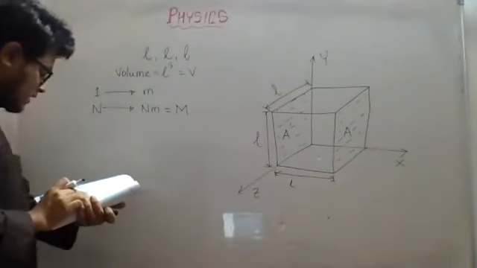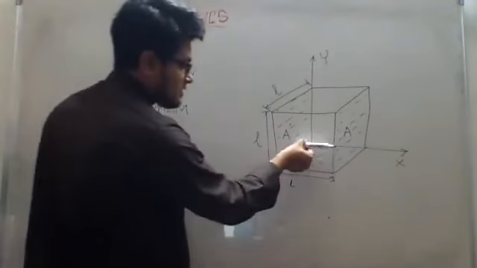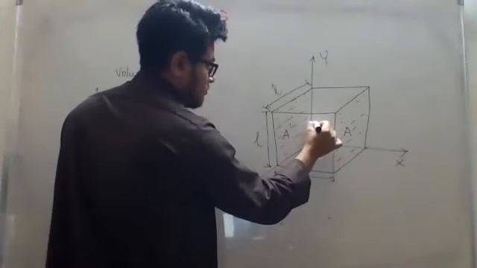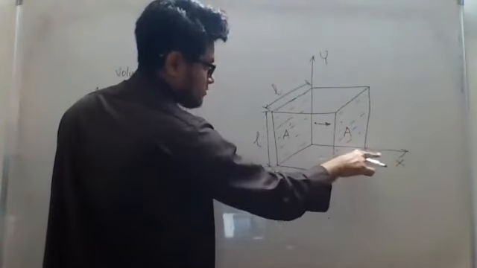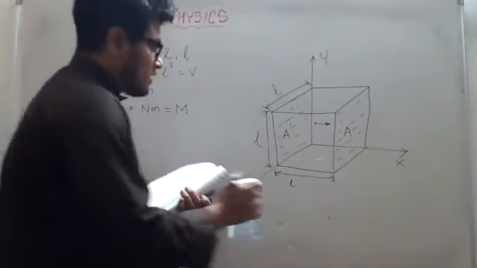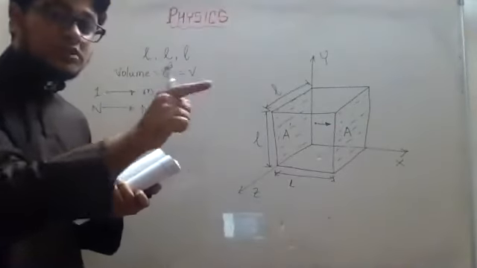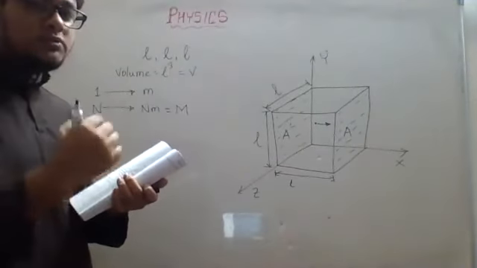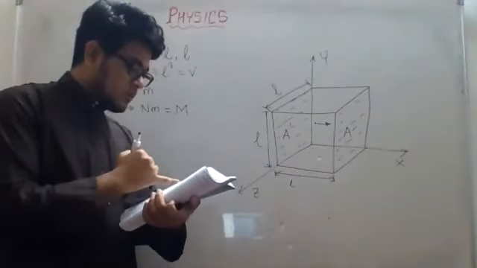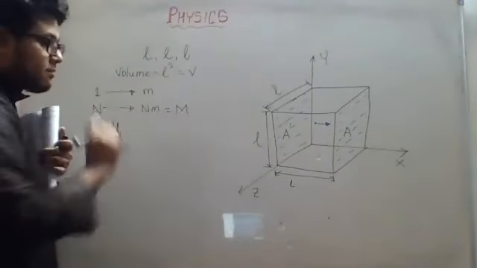I hope you understand. Now let us first consider one molecule which is moving along the x-axis. The x-axis is along this direction, right? So inside the container there is a molecule. Let us say this is a molecule which is moving along the x-axis, towards the wall A of the container. So if it is moving towards that wall, there will be a time when it will experience a collision with the wall, right? So we will see what happens. It moves towards the wall A with velocity u1. u1 is the velocity of that particular molecule.